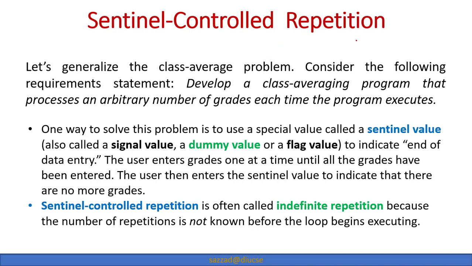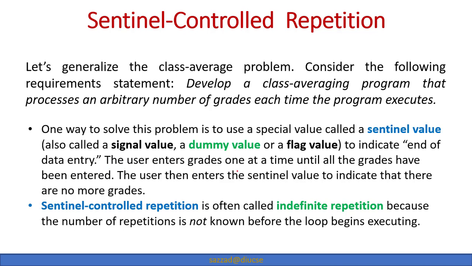Sentinel control repetition. So what is sentinel control repetition? It is actually a single value or dummy value. So let's generalize the class average problem. Consider the following requirement statement. Develop a class averaging program that processes an arbitrary number of grades each time the program executes. So one way to solve the problem is to use a special value called a sentinel value, also called signal value or dummy value or flag value, to indicate end of the entry.